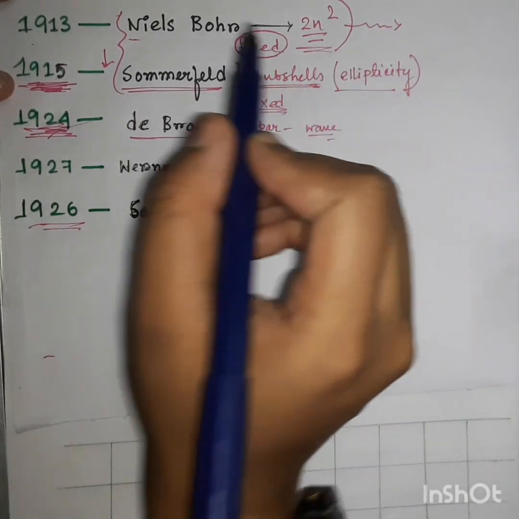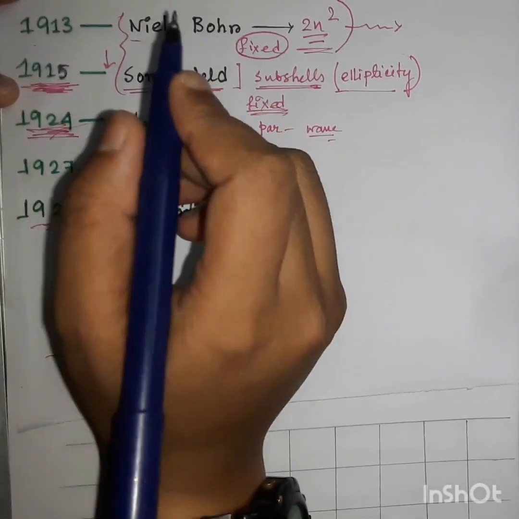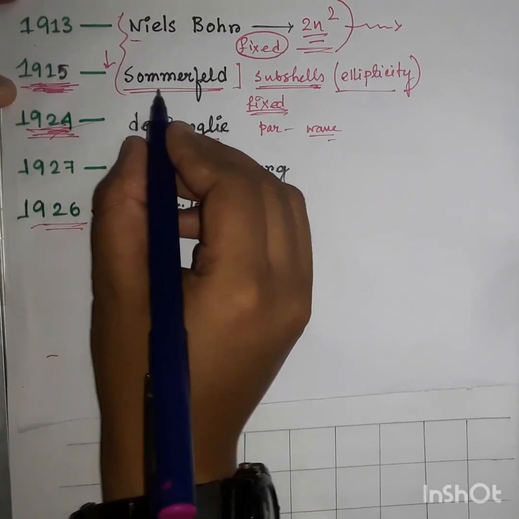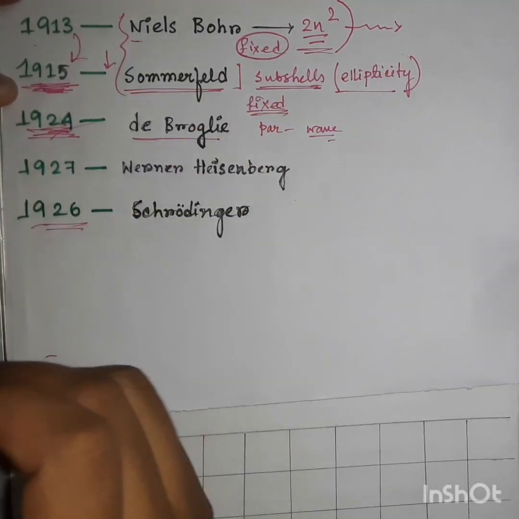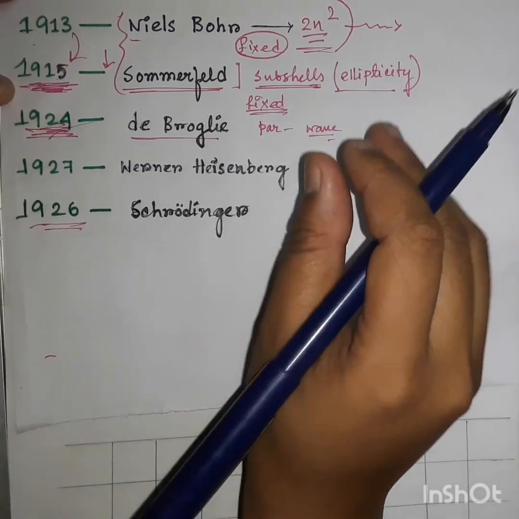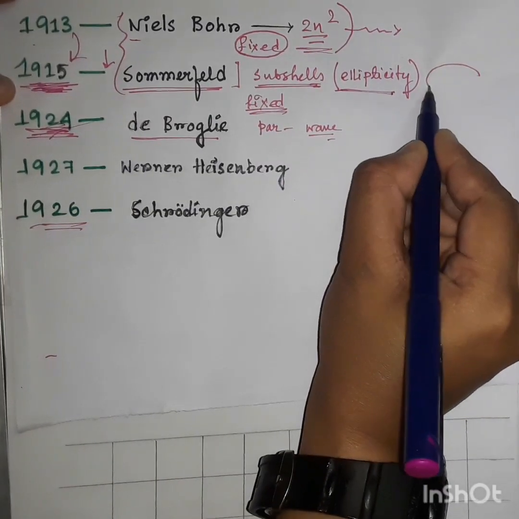Further, during analysis of the spectra coming from different elements, Sommerfeld, in the year 1915, just after 2 years, observed a new thing: not only circular orbits, but there are also some elliptical orbits.